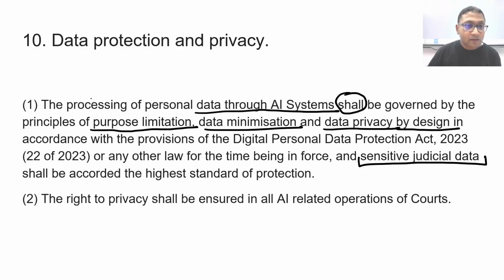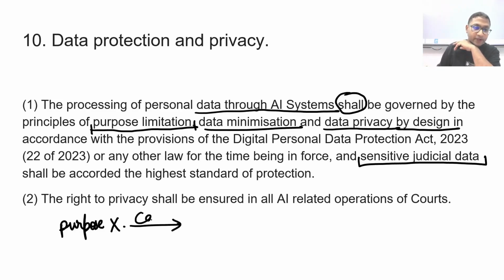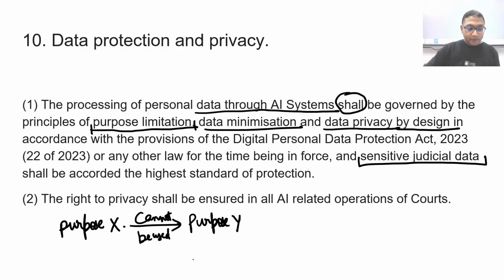Now, the processing of personal data shall be governed by the principles of purpose limitation. What is purpose limitation? If I am collecting data for purpose X, I cannot use it for purpose Y. I collected data because I wanted to see what is the percentage of people in a particular jurisdiction who suffer from, let's say, lung cancer.